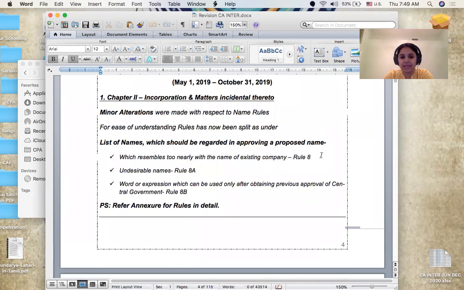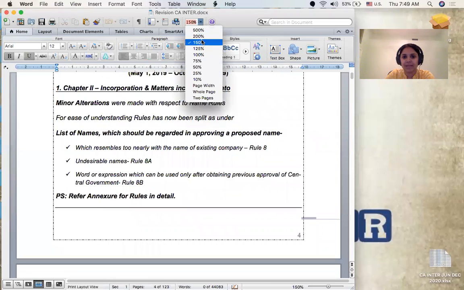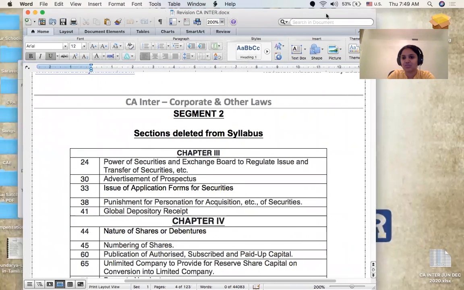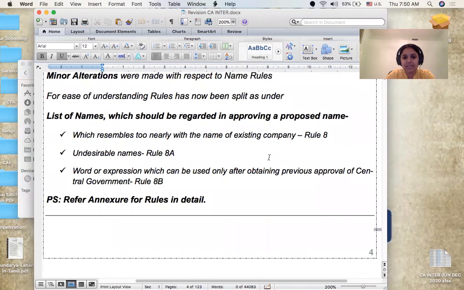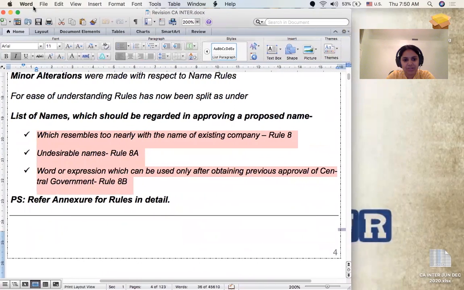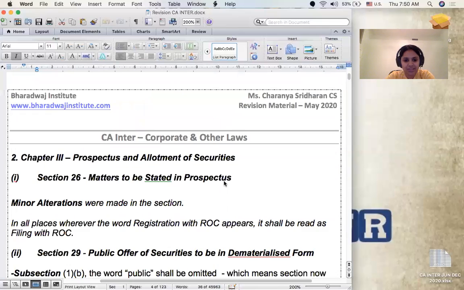And then let me start with a recap on the first amendment that I discussed in the last class, which was about the naming rules with respect to incorporation and matters incidental thereto. I have already explained to you that this amendment is just to do with the presentation pattern, which is split into 3 parts. The first part will talk about names that resemble names that already exist. The second part will talk about undesirable names. And then the third part will talk about the words or expressions which can be used only after getting the previous approval of the central government. So all these 3 parts are clear.